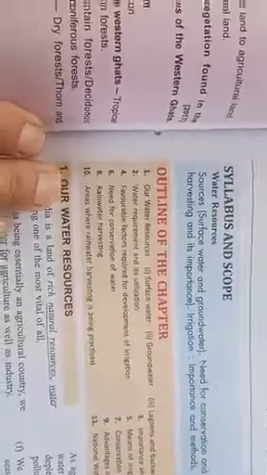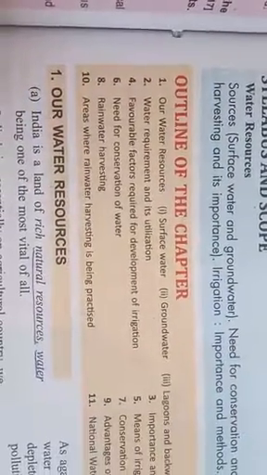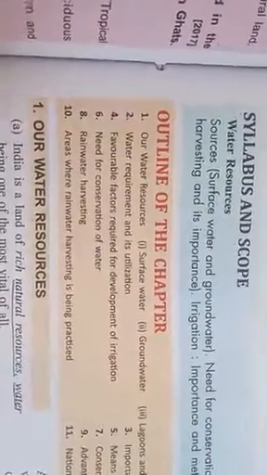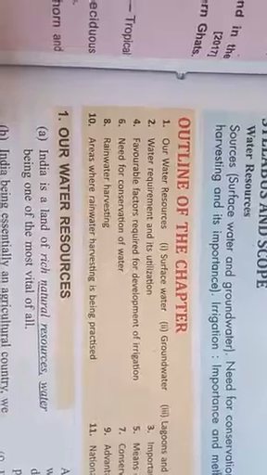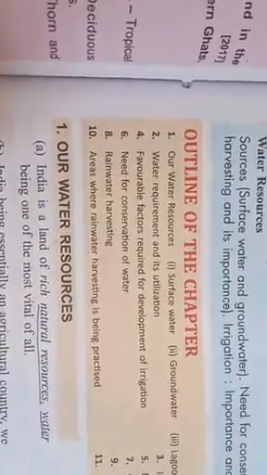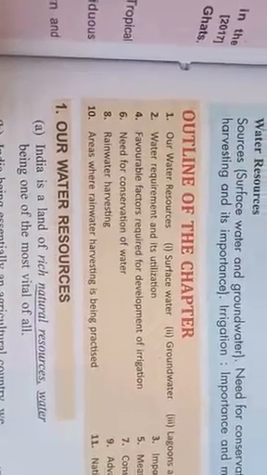Now, what we will read in this chapter: number one, our water resources, that are surface water and groundwater, which I already explained just now: surface water like lakes, rivers, ponds and all that, and groundwater which is under the ground. Number two, water requirements and utilization: why do we need water and where do we use it.